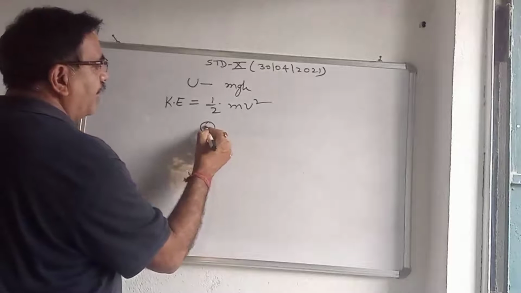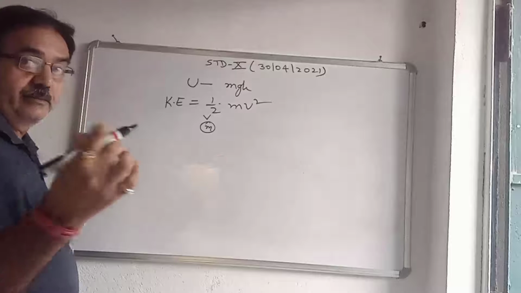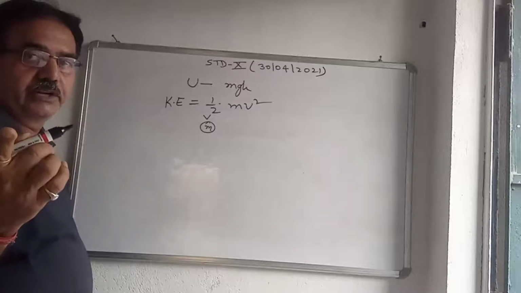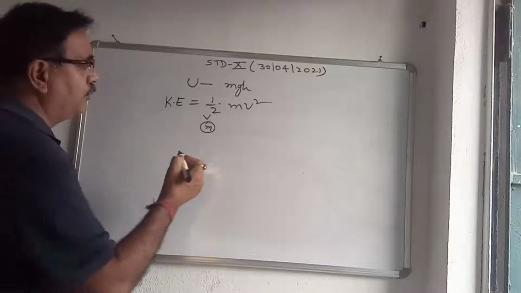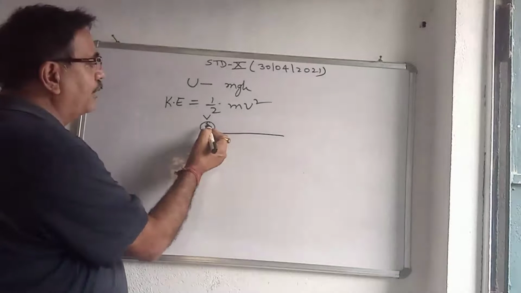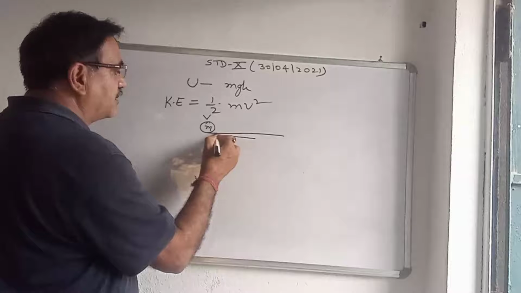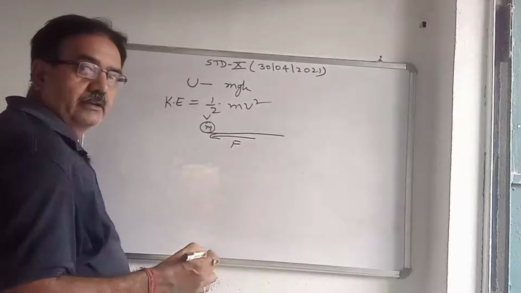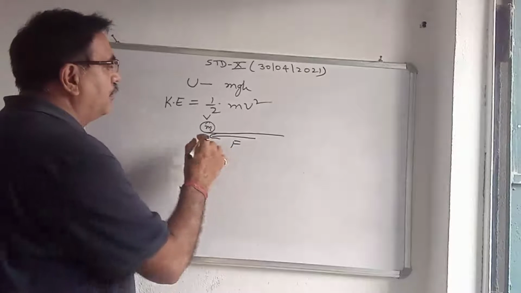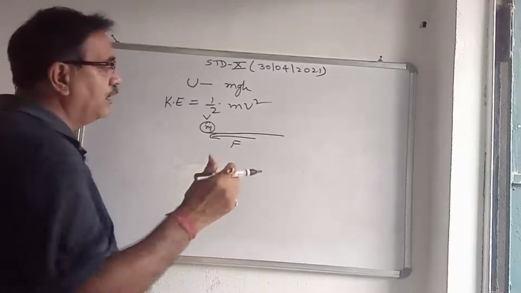Let a body of mass m be moving with initial velocity v. Generally we take the initial velocity as u, but here I am taking the initial velocity as v. A force acts in the opposite direction to stop the body. When we apply this force to stop the body, retardation will be produced.